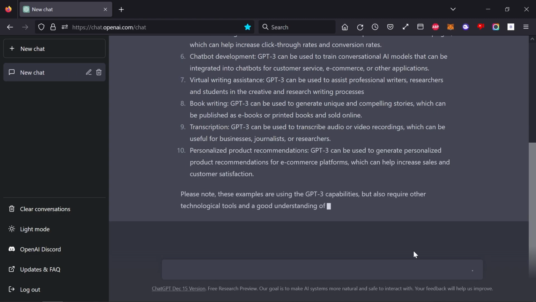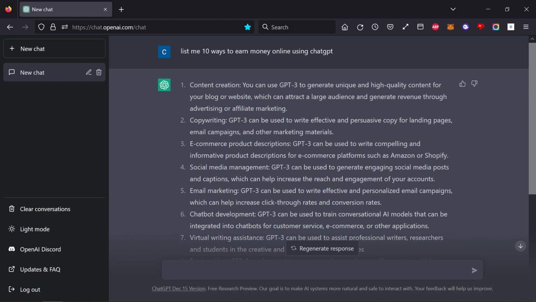Now this is a lot of examples, but just to show how simple it can be to make money, I'm just going to take the first option, which is content creation. So content creation, what ways can we use that to make money? It says here that you can use ChatGPT to generate unique and high quality content for blogs or websites. And off the top of my head, you could probably use it for YouTube and TikTok.